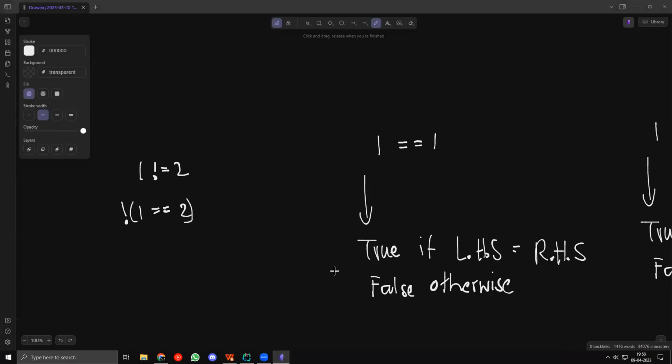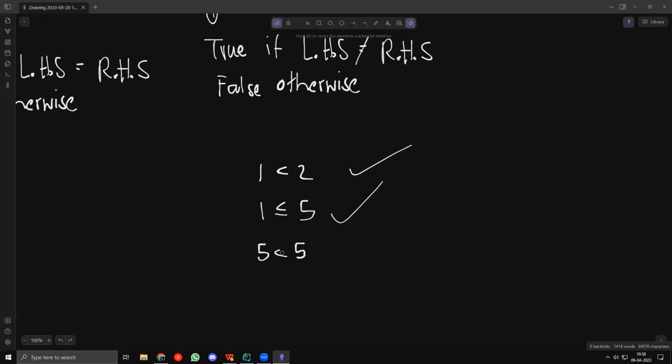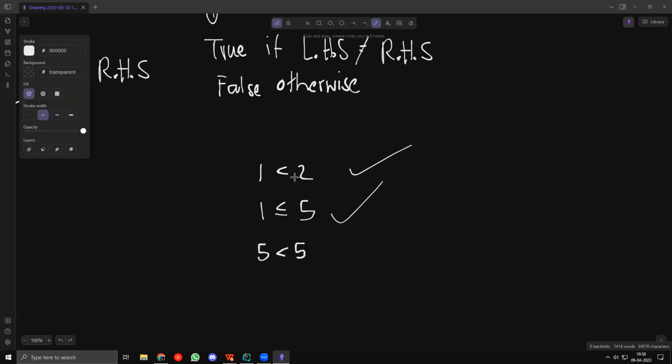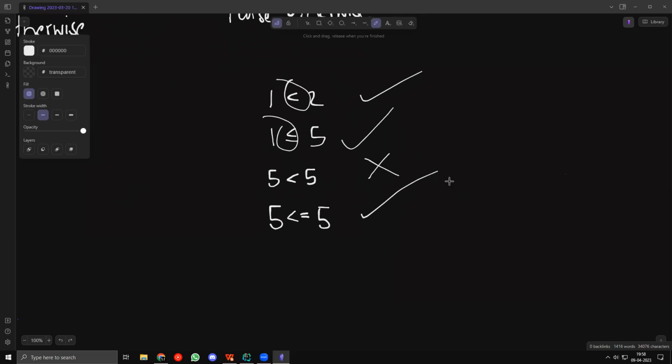Now, relational operators are pretty simple. Let us say that I have 1 less than 2. This is clearly true. 1 less than or equal to 5. This is also true. 5 less than 5. Well, is this true? Can someone tell me whether this is true or not? Is 5 less than 5? No, false. Exactly. So this over here is false. But what about 5 less than or equal to 5? True. Yeah, exactly. So this is true, right? So this is less than or equal to, stuff like that.